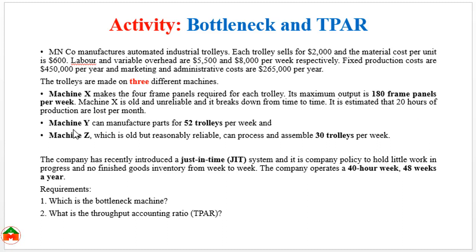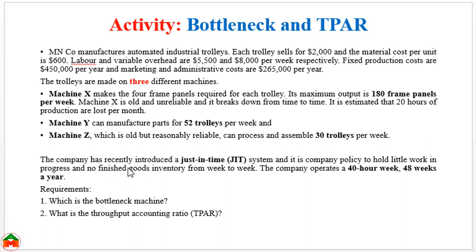Machine Y can produce parts for 52 trolleys per week. And machine Z, which is old but reasonably reliable, can process and assemble 30 trolleys per week. So here the output is 30 trolleys by machine Z and 52 trolleys by machine Y, and we need to find out how many trolleys are output by machine X. However, there is some other information.